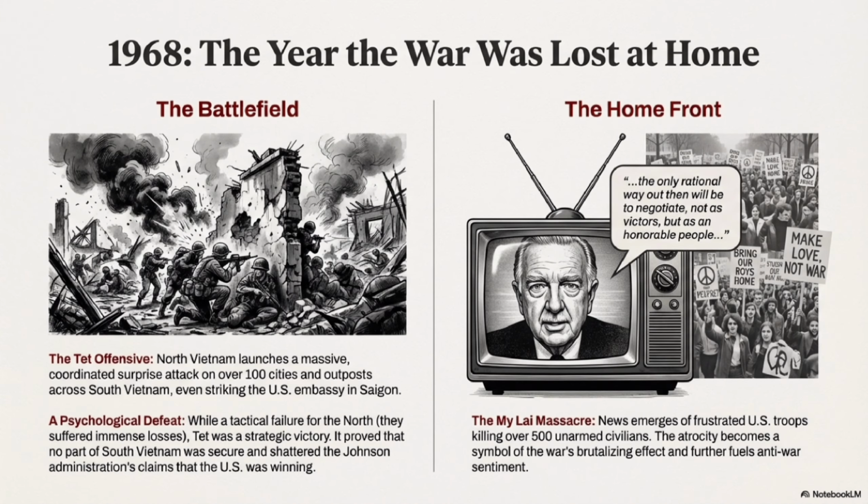In 1968, the war reached a turning point. North Vietnam launched the Tet Offensive, a massive surprise attack on over 100 cities, including the U.S. Embassy in Saigon. Although U.S. and South Vietnamese forces eventually pushed back the attacks, Tet shocked the American public.